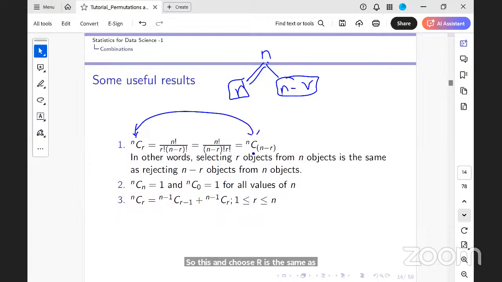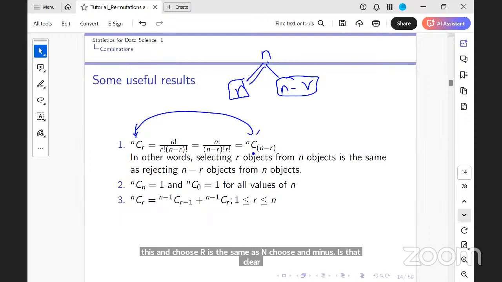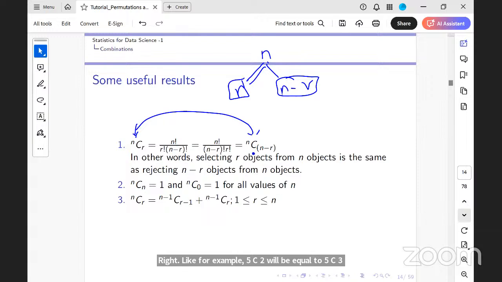Is that clear? And that can be shown mathematically also, for example, 5C2 will be equal to 5C3. But the understanding is, choosing r is the same as not choosing n minus r. So the number of ways I can choose r from n is the same as not choosing n minus r from n, which is the same as n choose n minus r. Is that clear? And one very important thing is n choose n equals 1 and n choose 0 equals 1.